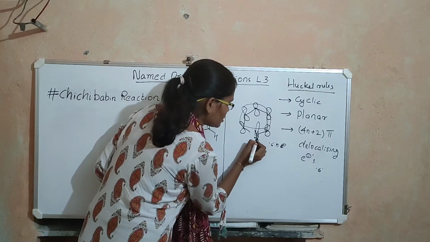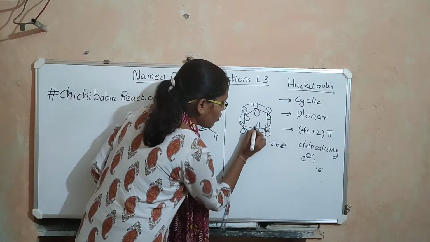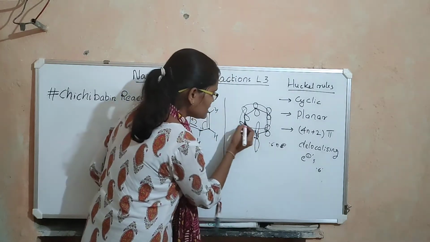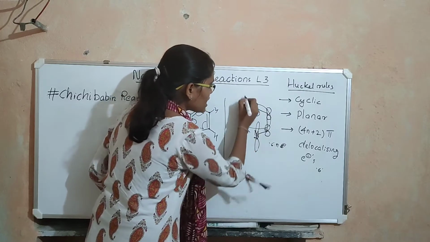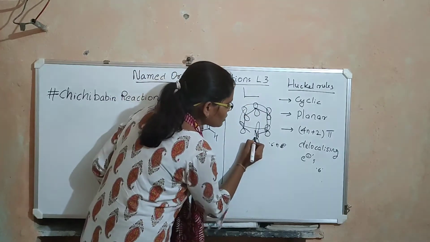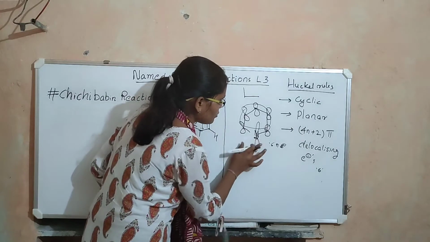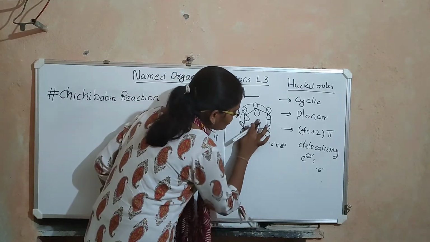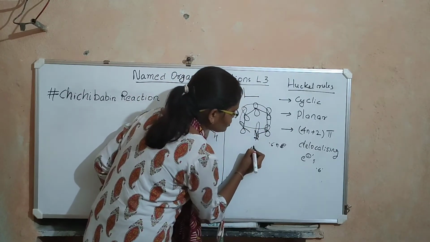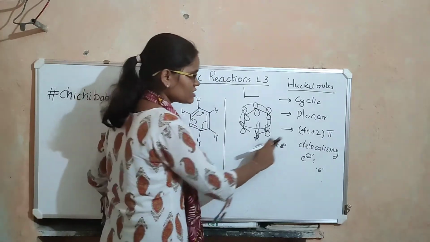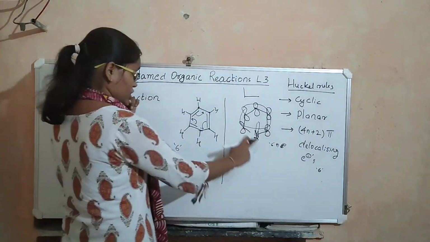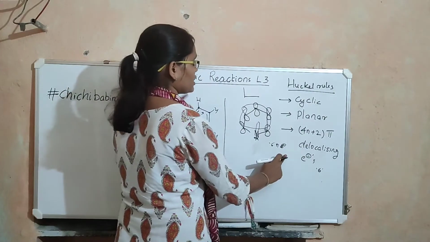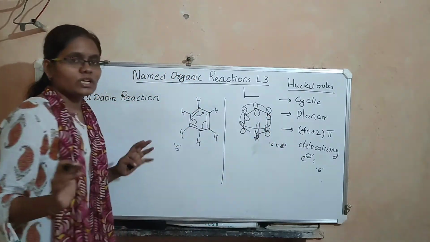Therefore, delocalization of these electrons is not possible, and hence the lone pair on nitrogen does not participate in delocalization and is not counted. The total is 6 pi delocalizing electrons, and pyridine is also an aromatic compound.